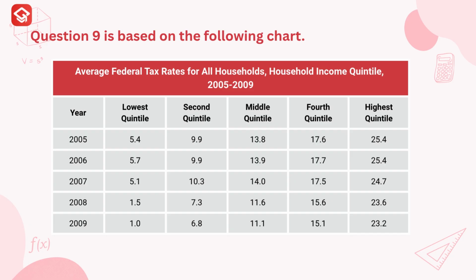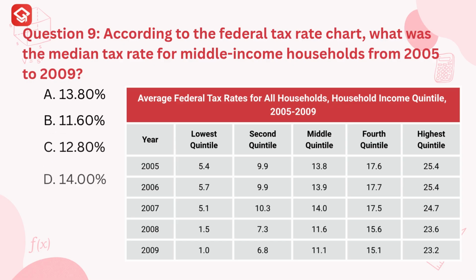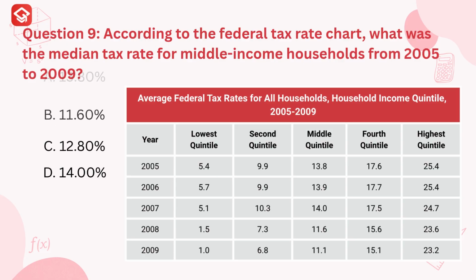Question 9 is based on the following chart. Question 9. According to the federal tax rate chart, what was the median tax rate for middle-income households from 2005 to 2009? A. 13.8%, B. 11.6%, C. 12.80%, D. 14.00%.